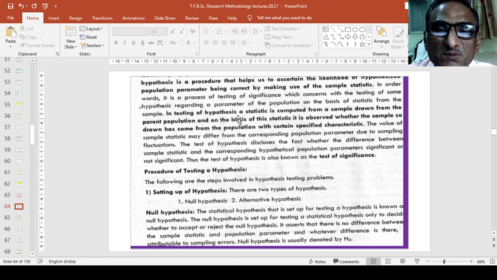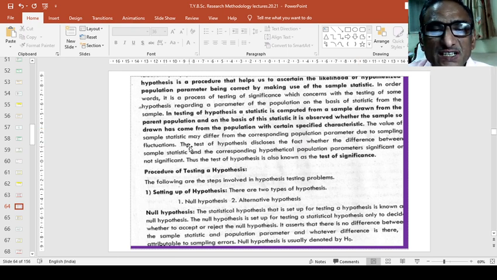In testing of hypothesis, a statistic is computed from a sample drawn from the parent population, and on the basis of these statistics it is observed whether the sample so drawn has come from the population with certain specified characteristics.